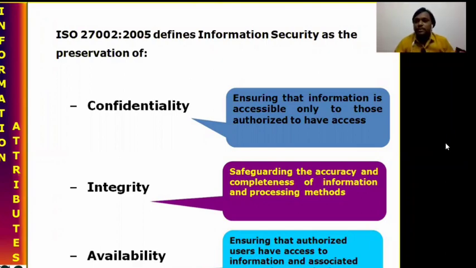Suppose some partners will be there. One belongs to one organization, another belongs to some other organization. They have some partnership. In that, the first partner can access the second partner's data, and the second partner can access the first partner's data. Because they have an understanding, the two parties can authorize each other. They have the right to access the respective business or organization. So from this point of view, the availability aspect will define the authorized user to access. Who is authorized, and the availability of data to whom, that is decided by availability.